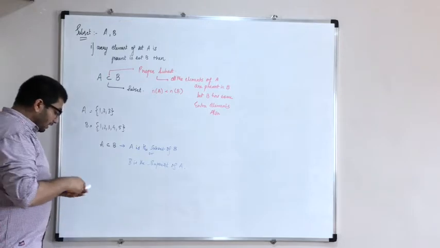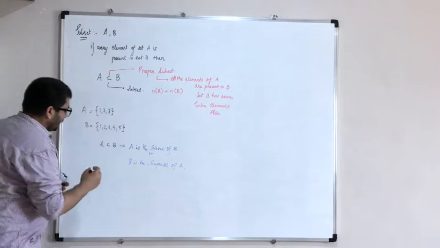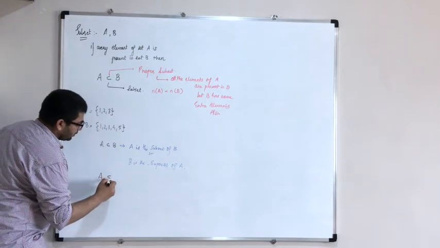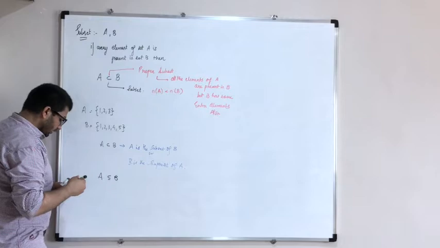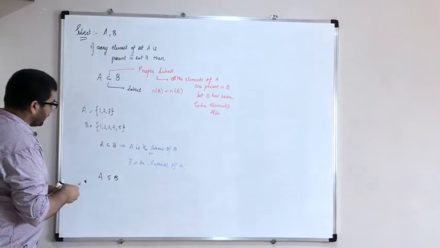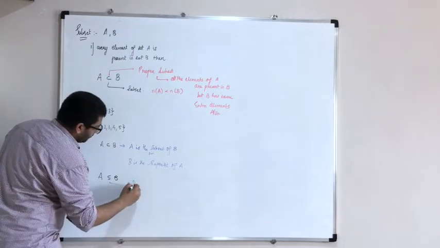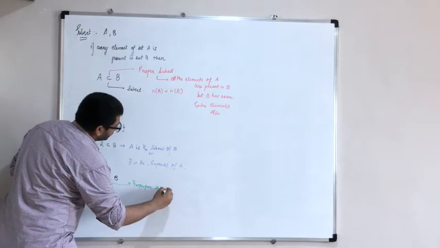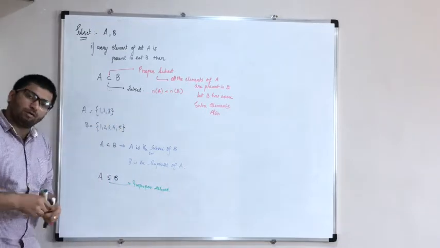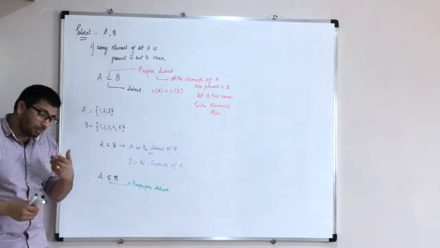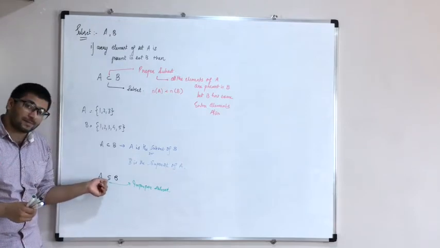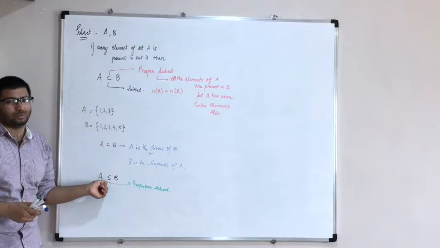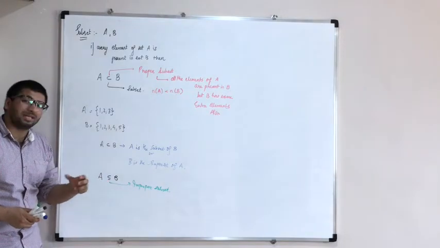Another symbol that I have is A subset of B with an equal sign. This is an improper subset, not a proper one. Why is it not proper? Because the symbol includes equal to also, so there is a chance that A and B can be equal.